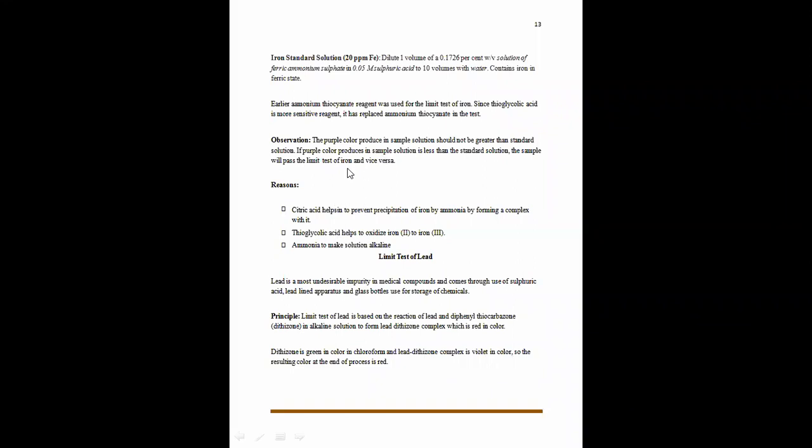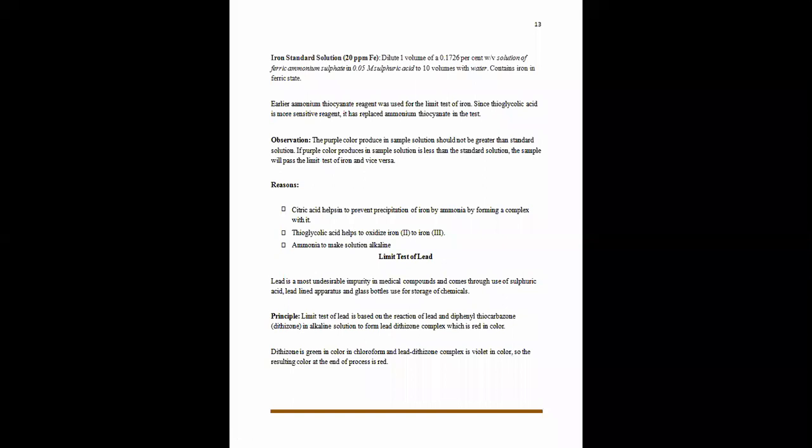Now, we have already discussed the addition of citric acid to prevent the precipitation of ion by ammonia. We added citric acid to stop the reaction of ion with the ammonia solution, which would precipitate it. Then why do we add thioglycolic acid? To form a complex with the ion solution, and ammonia to make the solution alkaline.